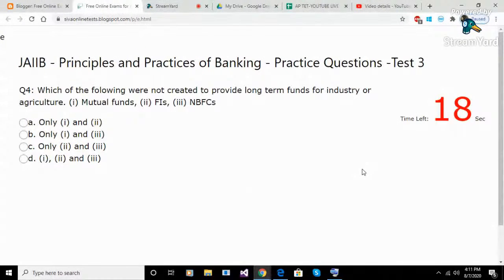Question 4. Which of the following were not created to provide long-term funds for industry or agriculture? 1. Mutual funds. 2. FIs. 3. NBFCs. Option A. Only 1 and 2. Option B. Only 1 and 3. Option C. Only 2 and 3. Option D. 1, 2, and 3. Answer B. Only 1 and 3.